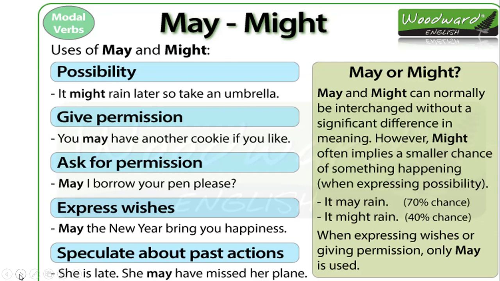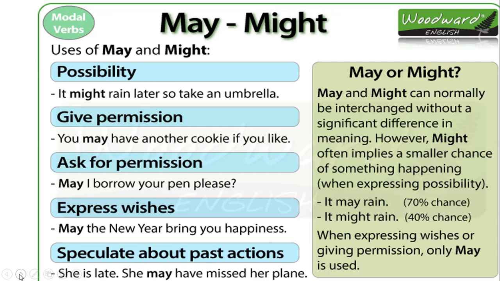Now there is one more use, to speculate about a past action. That means when we think or when we imagine about a past action. Example, she is late, she may have missed her plane. She is late, she may have missed her plane. So the question is, why is she late? We are just speculating, we are just thinking, we are just imagining the situation. Maybe she has missed her plane.